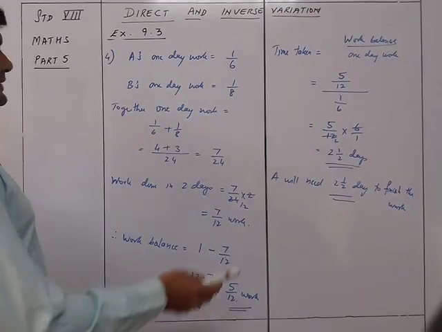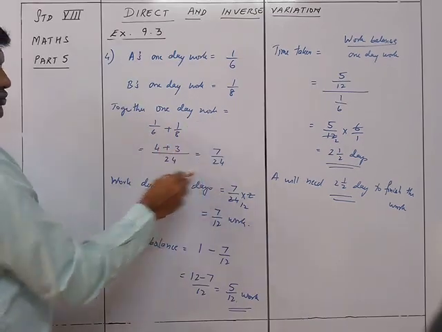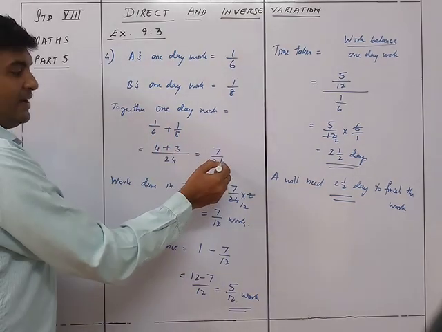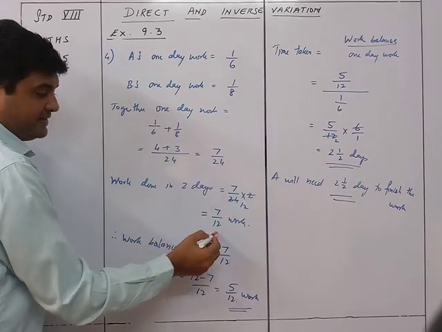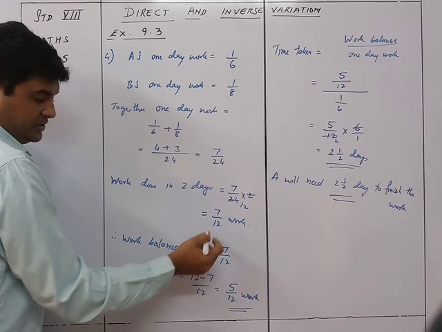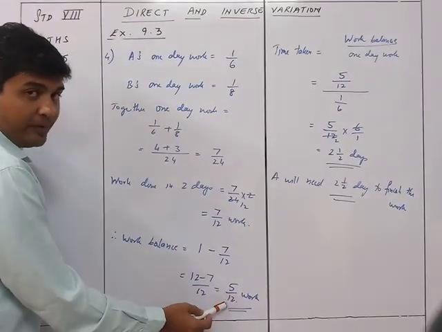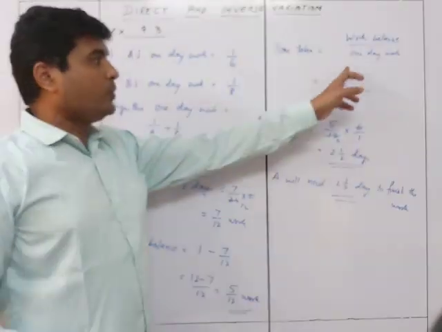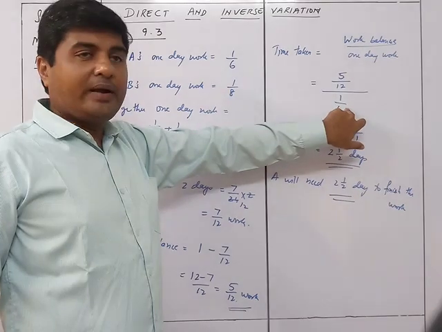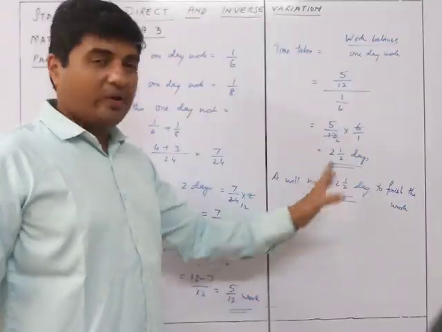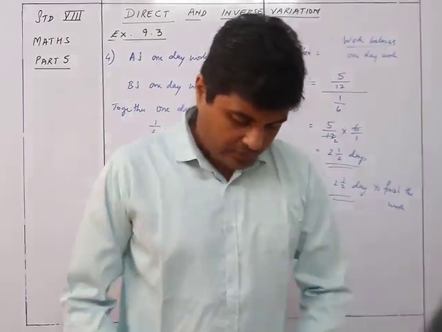Understood? क्या था इसके अंदर? A का 1 day work, B का 1 day work, दोनों का साथ में 1 day work is this much. They are working for 2 days together, so that's why the work done by both of them together in 2 days is 7 upon 12. That means the work balance after 2 days will be 5 upon 12. And who is going to do that work? It is A. तो अगर A 1/6 of the work 1 day में करता है, तो 5 upon 12 कितना टाइम लगेगा उसको? तो 2.5 days. So that's how we are going to do sums of such nature.